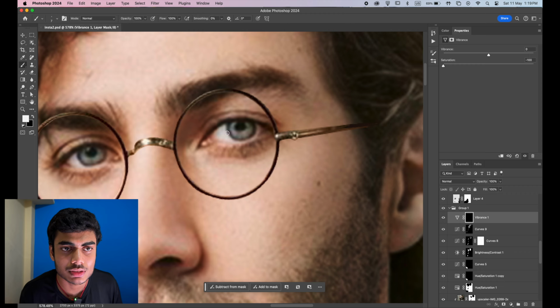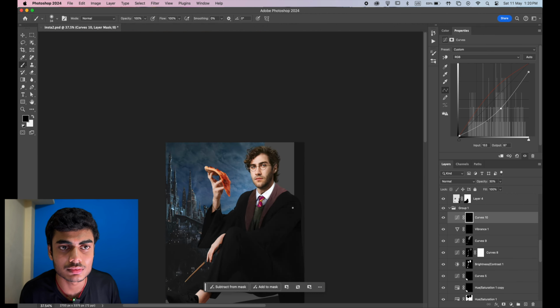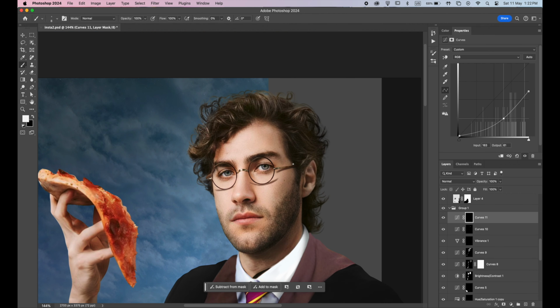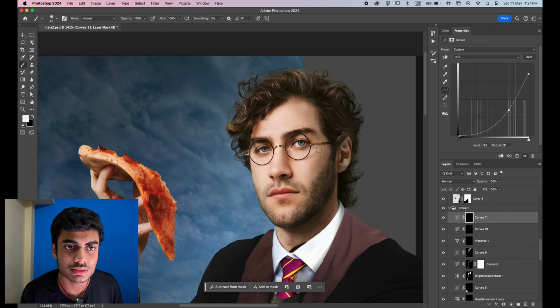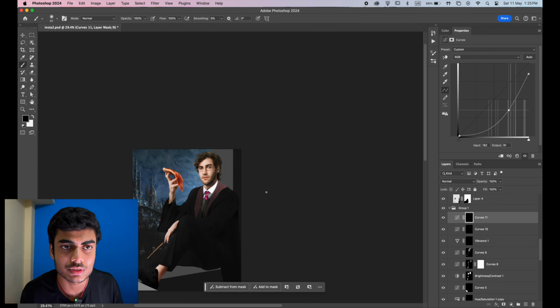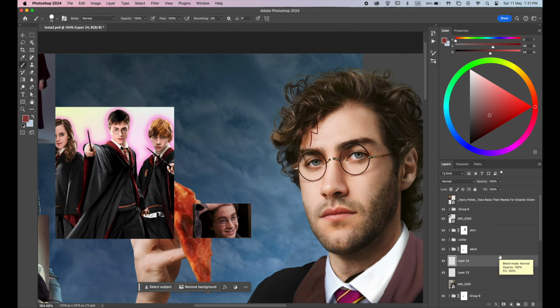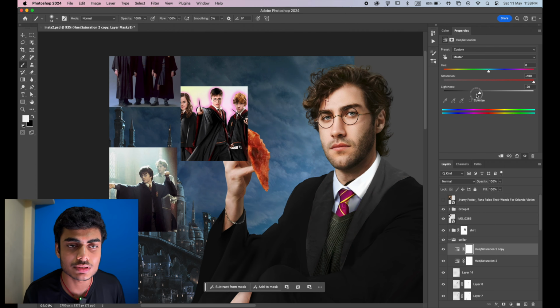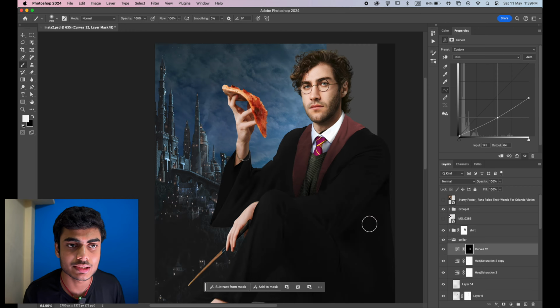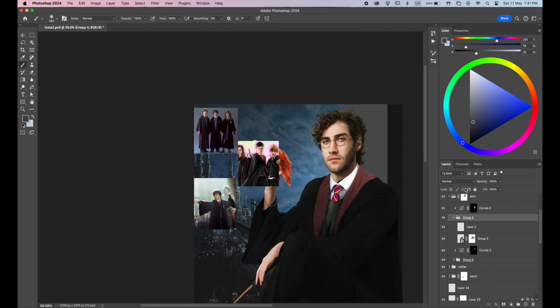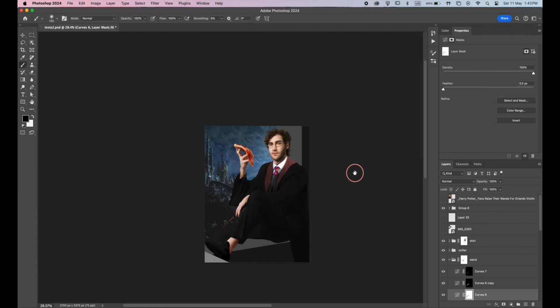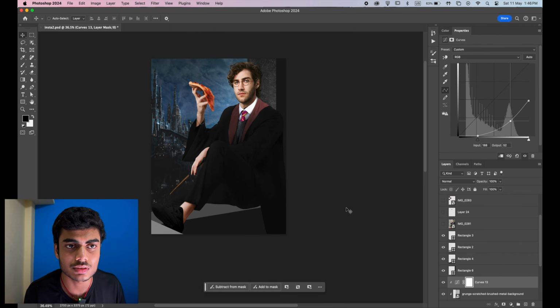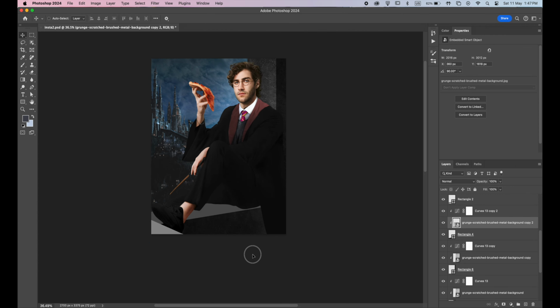Now the dress part was mostly done, so I started retouching his skin and painted some contact shadows for the glasses and made the scar on his forehead more refined. After that, I fixed the color of his collar and sweater and did some adjustment on the wand as well. Then I added some glowing textures on the shapes that I had created.